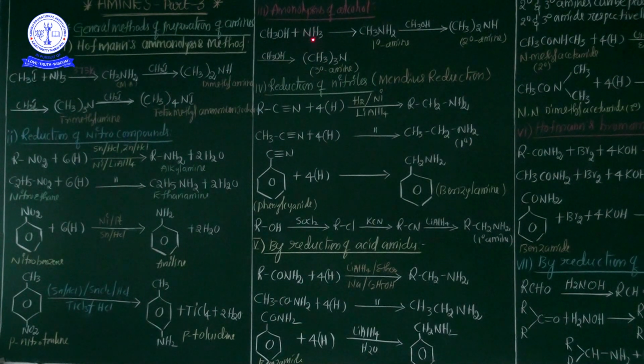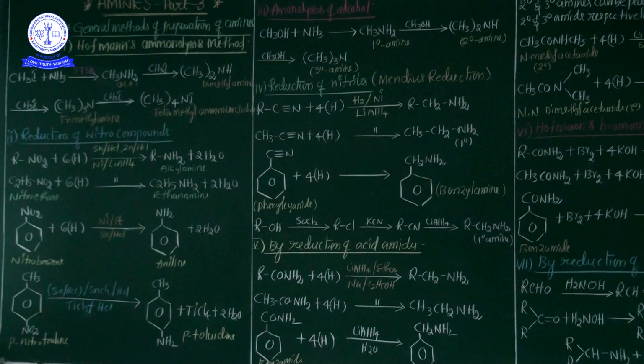From the ammonia a hydrogen is removed, and here the OH group is also removed as a water molecule is eliminated, and 1 degree amine is obtained. After the 1 degree amine, again treated with methyl alcohol, 2 degree amine is obtained. Again this 2 degree amine treated with 1 more mole of methyl alcohol and 3 degree amine is obtained.